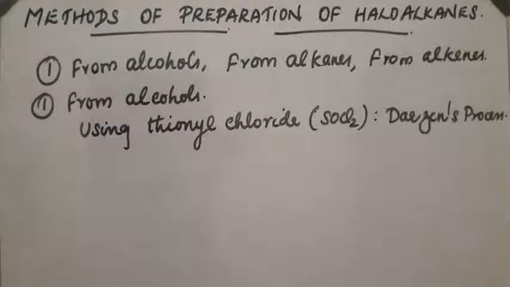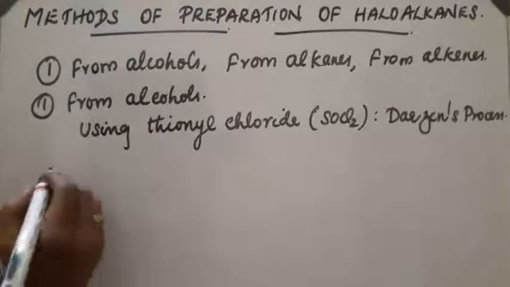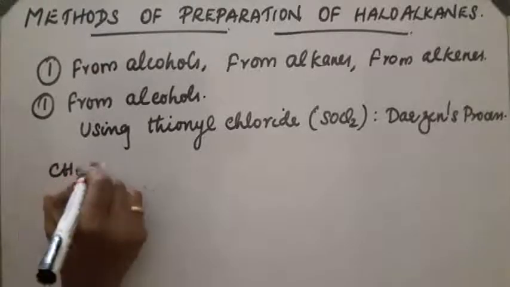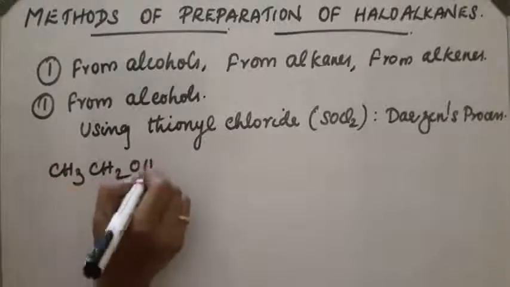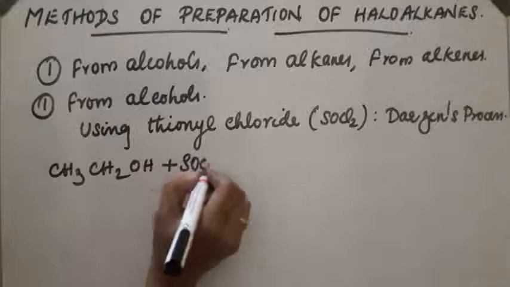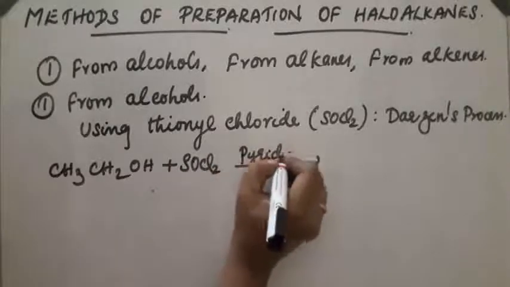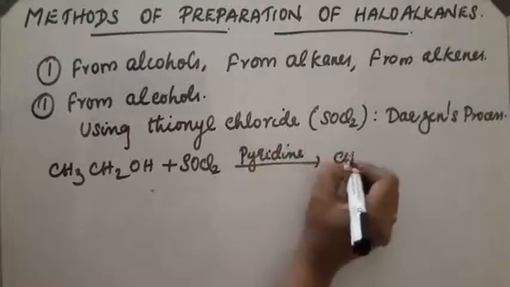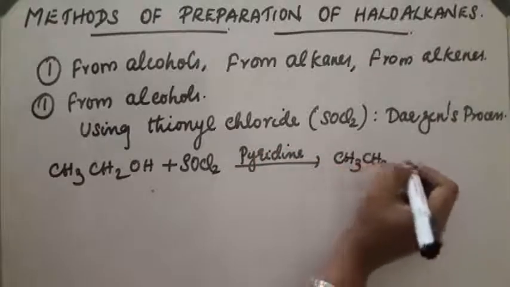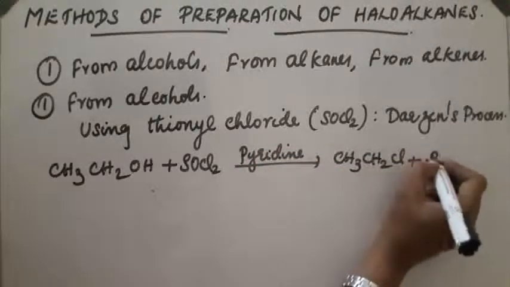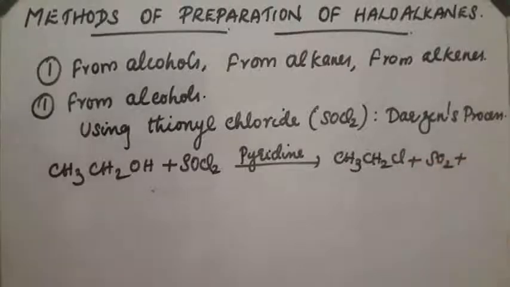Here, alcohol on reaction with SOCl2 in the presence of pyridine will give alkyl halide: CH3CH2OH plus SOCl2 in the presence of pyridine gives CH3CH2Cl plus SO2 plus HCl.